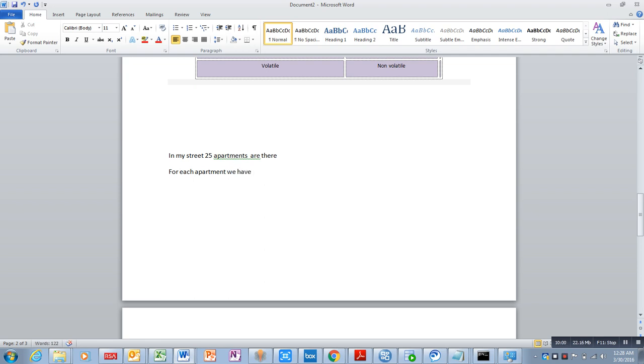And for my entire street, we have a centralized water tank.